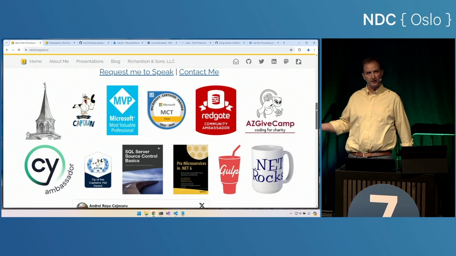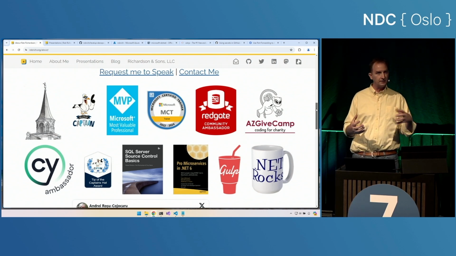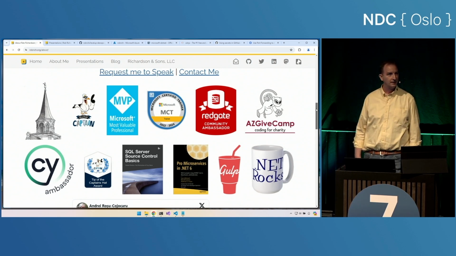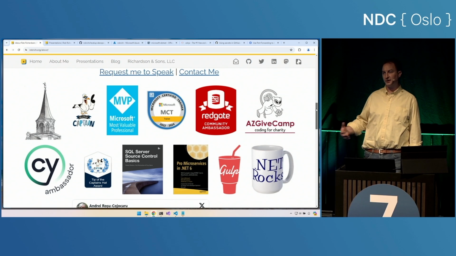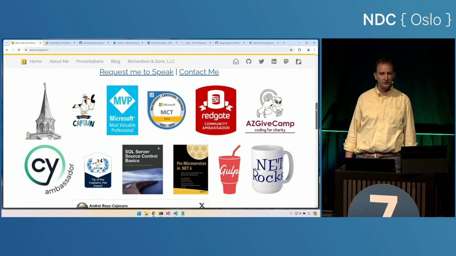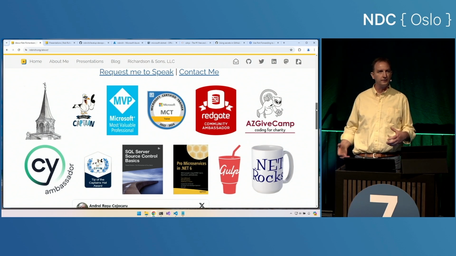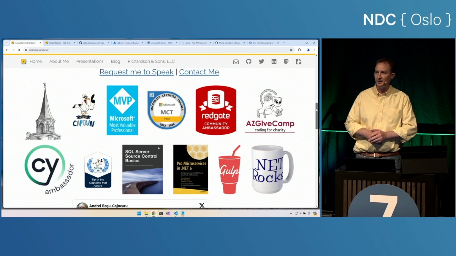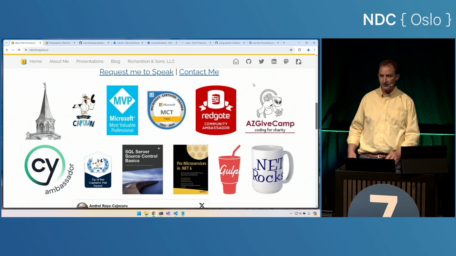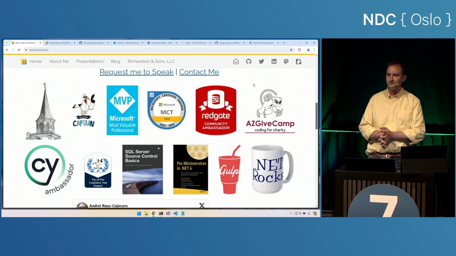AZ GiveCamp brings volunteer developers together with charities to build free software. We start building software Friday after work. Sunday afternoon, we deliver that completed software to charities. Sleep is optional, caffeine provided. If you're in Phoenix, come join us for the next AZ GiveCamp. Or if you'd like a GiveCamp here in Oslo or wherever you traveled from, find me here at the event or hit me up on any of the socials, and let's get a GiveCamp in your neighborhood too.